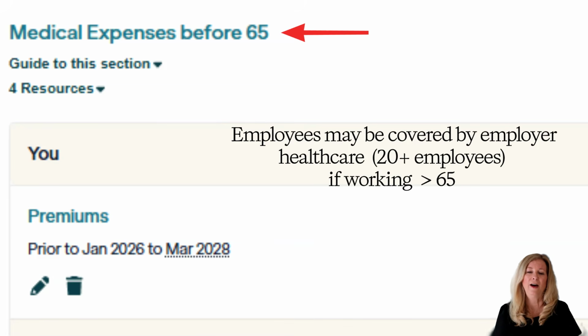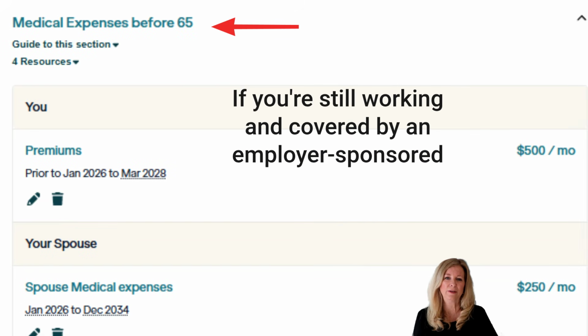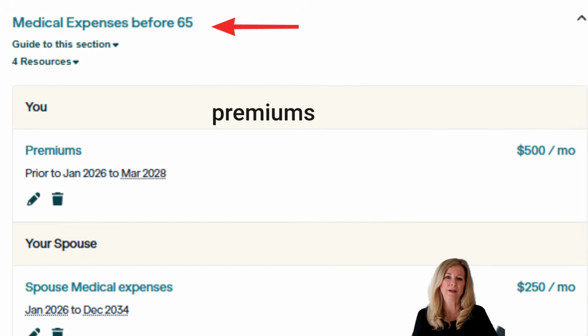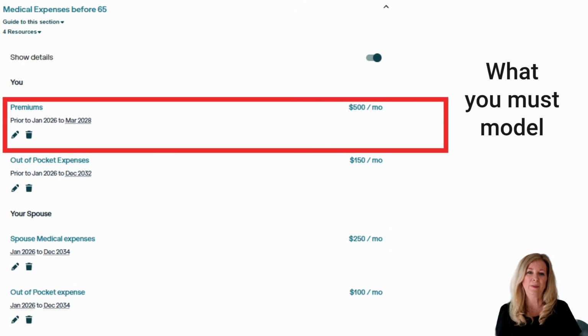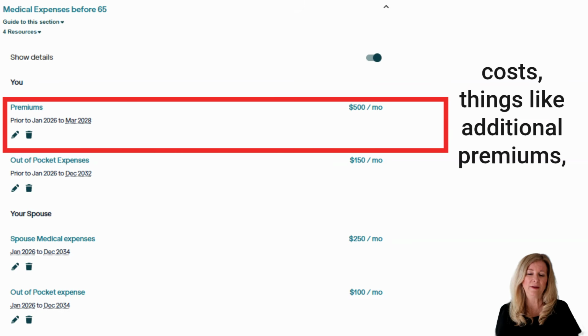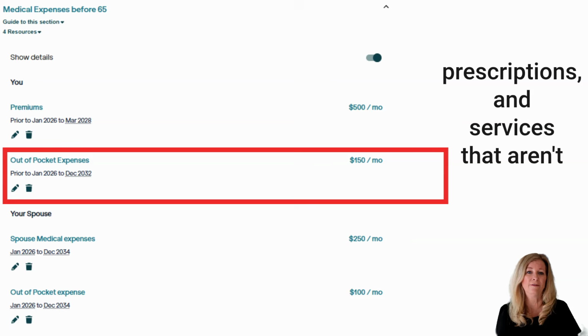Before Medicare, healthcare costs can vary widely depending on how you're insured. If you're still working and covered by an employer-sponsored plan, Boldin assumes premiums coming out of your paycheck are already handled through the payroll. What you must model here are your out-of-pocket costs, things like additional premiums, deductibles, co-pays, prescriptions, and services that aren't fully covered.